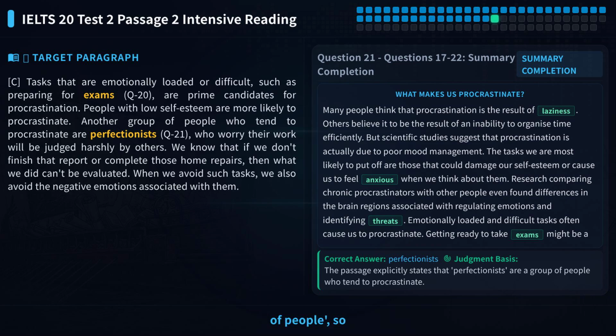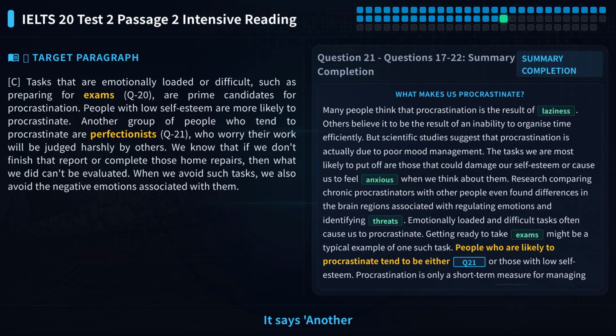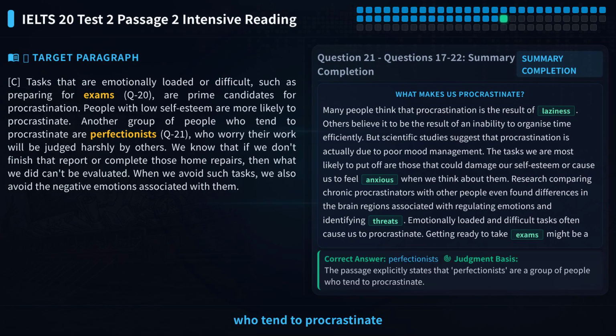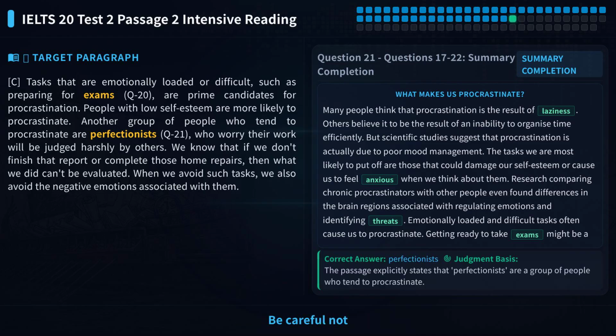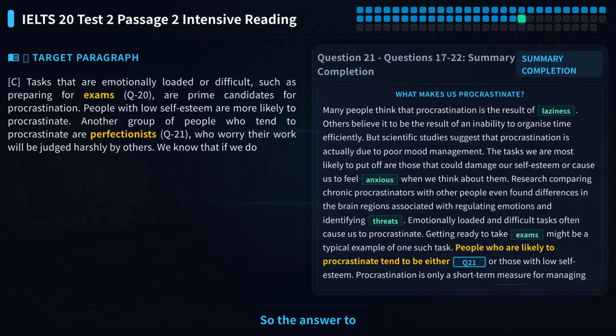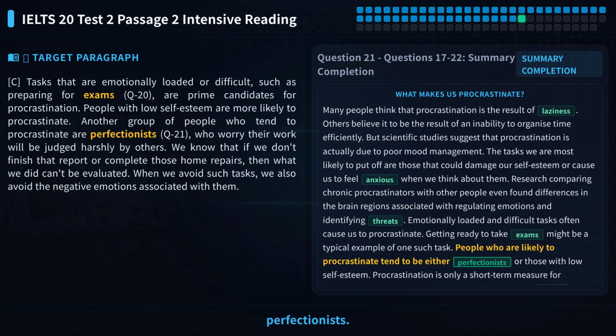The statement says another group of people, so the answer should be a noun that describes a type of people. Let's locate paragraph C. It says another group of people who tend to procrastinate are perfectionists. Notice the word perfectionists, it directly matches another group of people in the question. The original text directly gives the word perfectionists, no replacement needed. Be careful not to write people with low self-esteem, that's from the previous sentence, not what we need here. So the answer to question 21 is perfectionists.